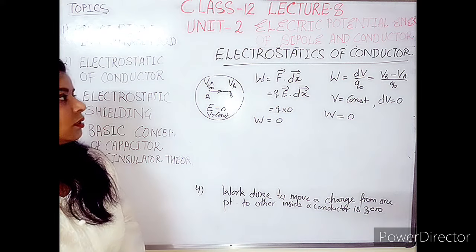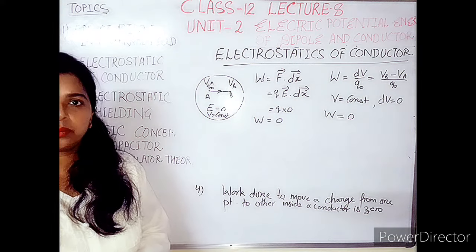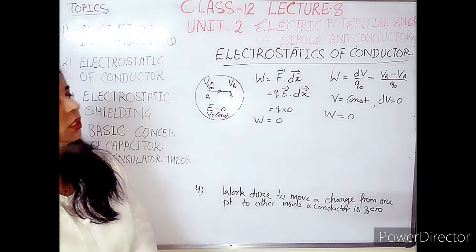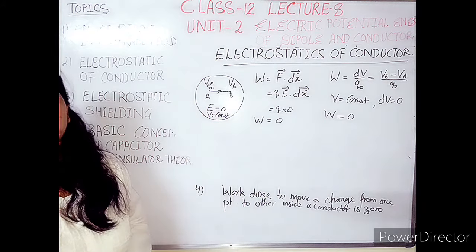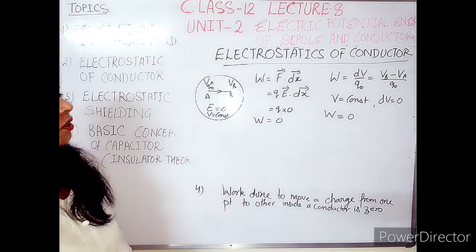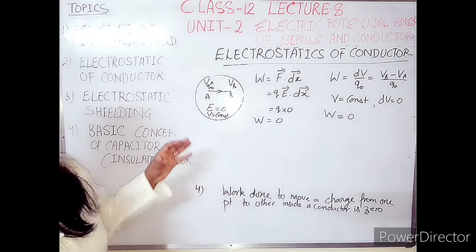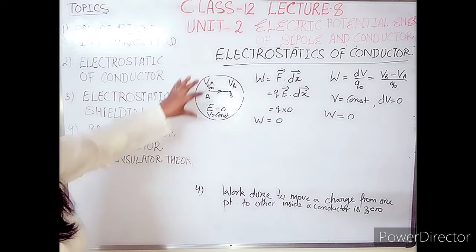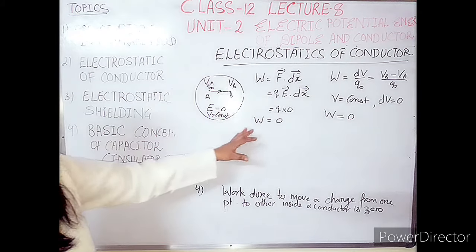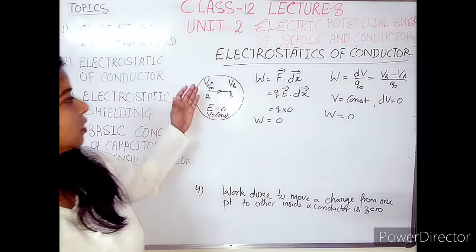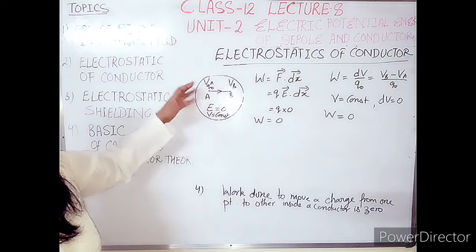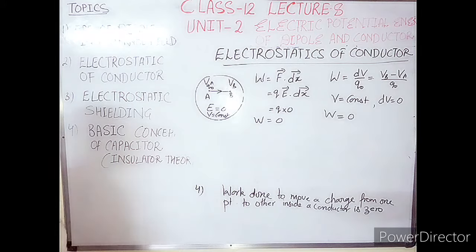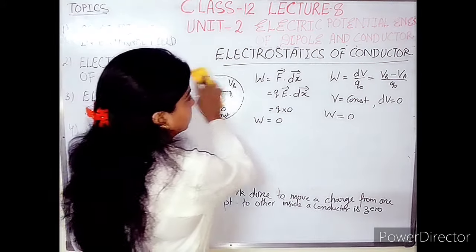Newton's law states that a body can move from one place to another if it is initially at rest only by applying force, but here the body is moving without application of force or electric field or potential difference. So that is the very important condition which we have concluded here, that work done to replace a charged body inside a conductor should be 0. Okay, so note down this point, it is very important.